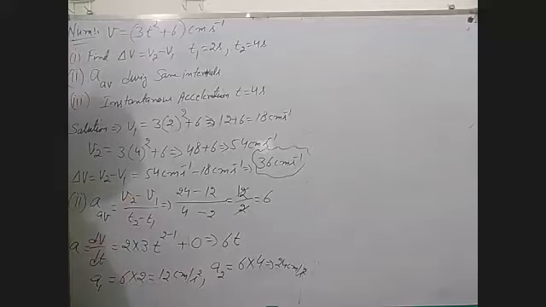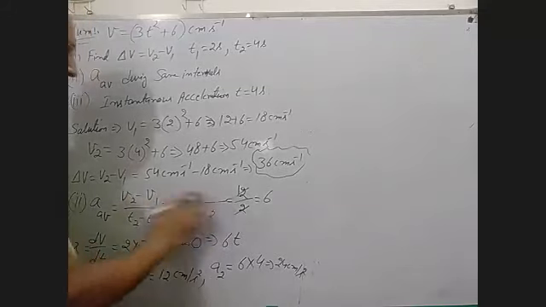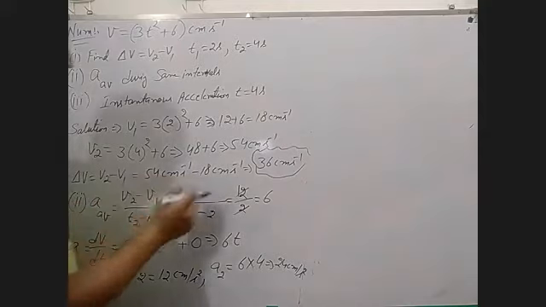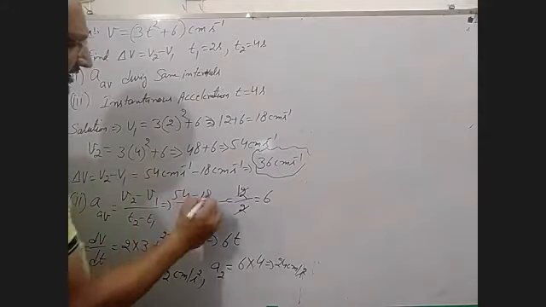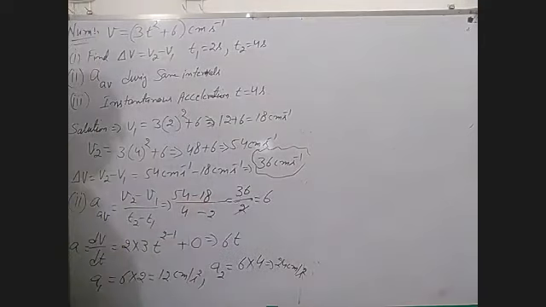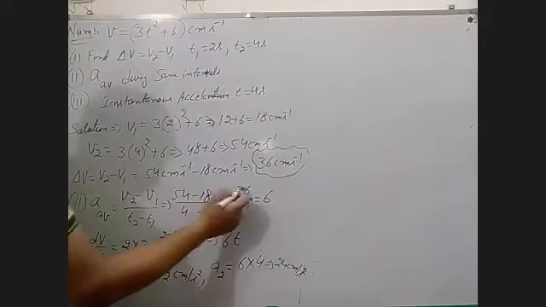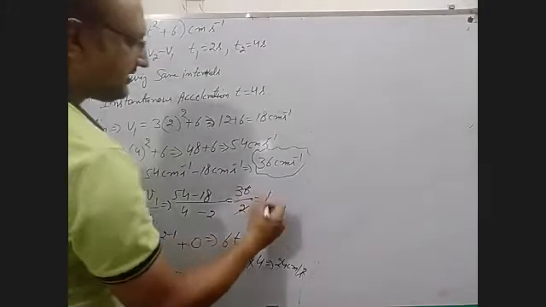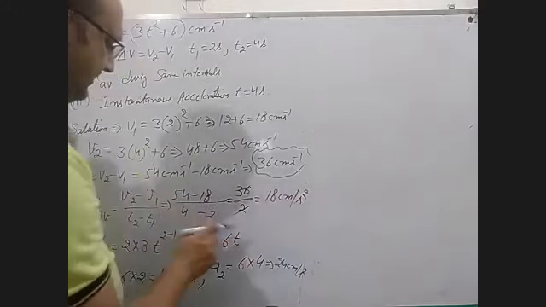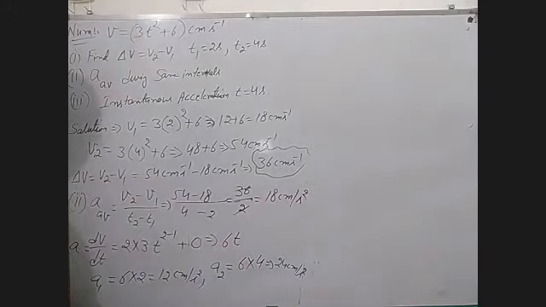There is no need of A2 minus A1 because change in velocity upon time is the formula for that. What is V2 minus V1? 54 minus 18, 36, upon 2. Now the answer is 18 centimeter per second square. In this way we have to solve. There is no need of this thing for this. Okay.